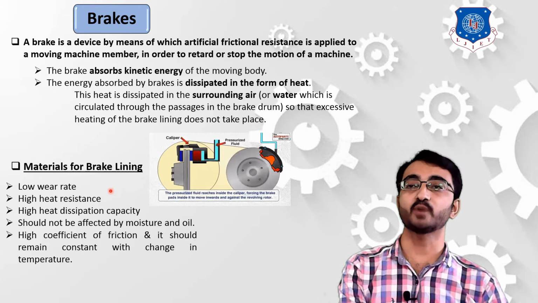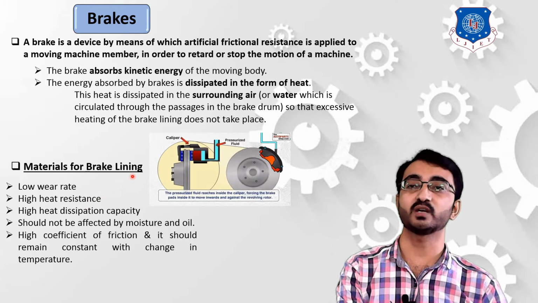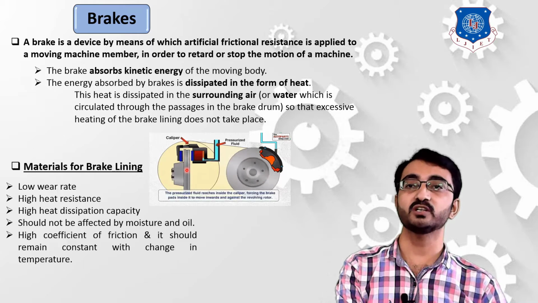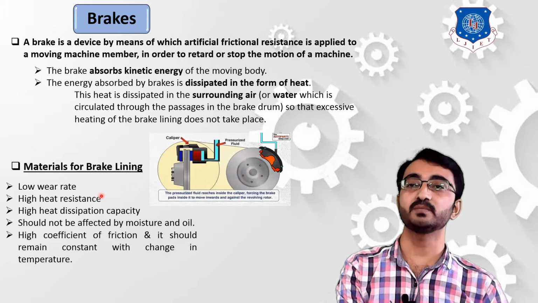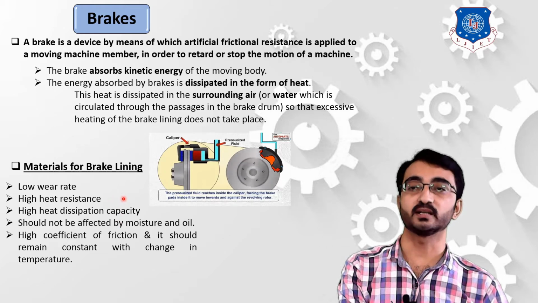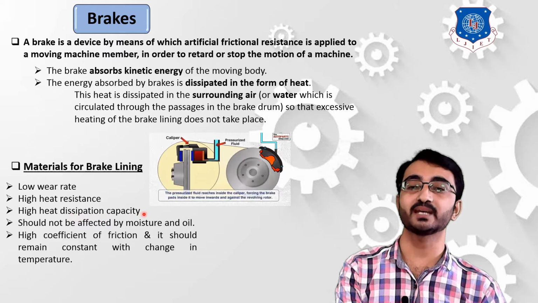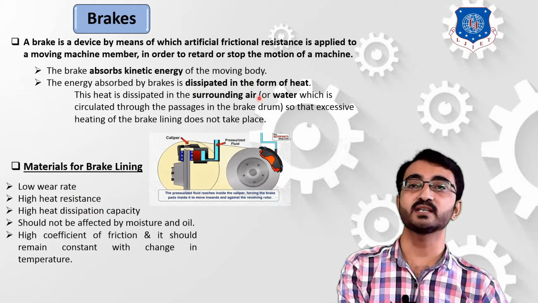Now the second property is high heat resistance. What it means is that the heat which is developed due to absorption of this kinetic energy must be very easily dissipated into the air or the water. The third property is high heat dissipation capacity. What it means is that the amount of heat which is dissipated in the air, or in the water, must be very high.